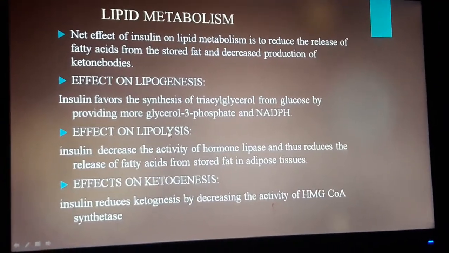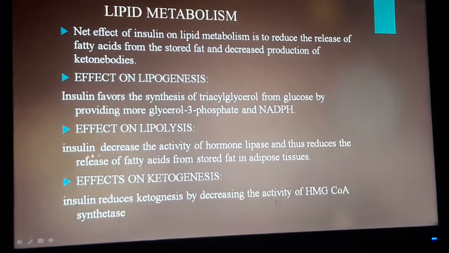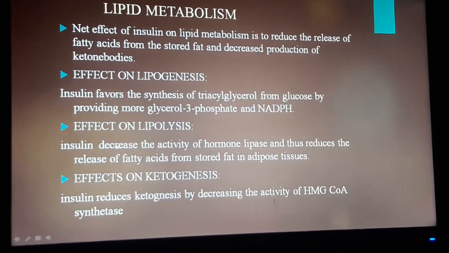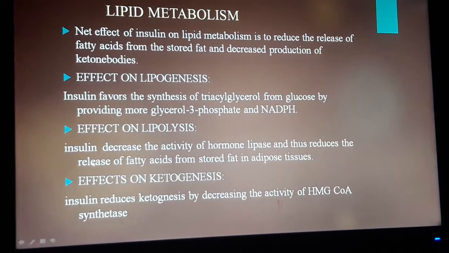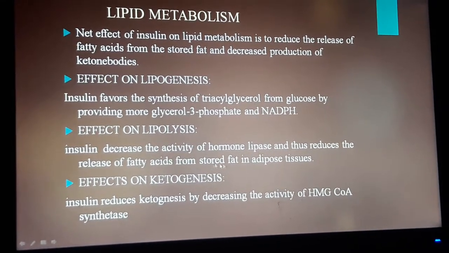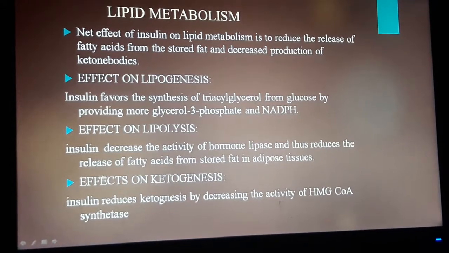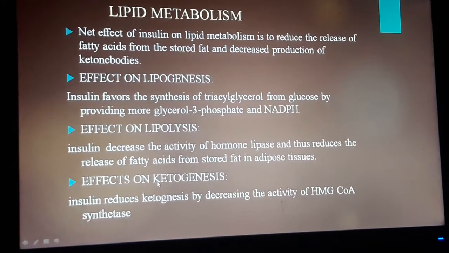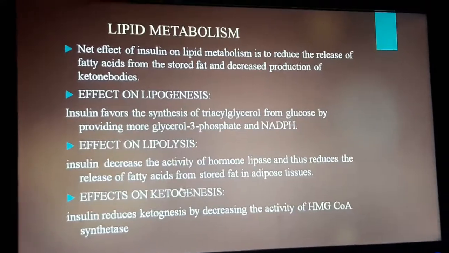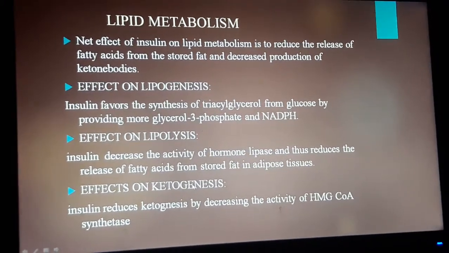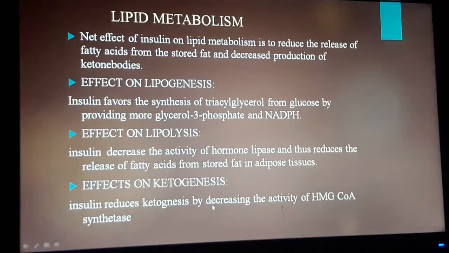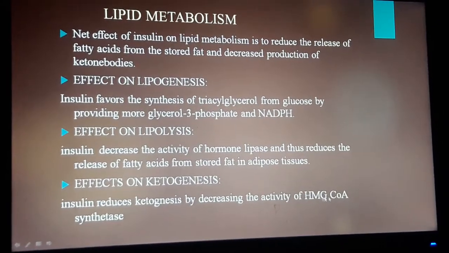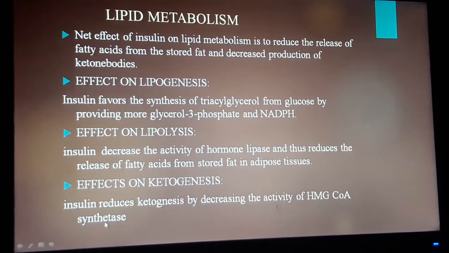Then effects on lipolysis, that is breakdown of lipids. Here insulin decreases the activity of hormone-sensitive lipase and thus reduces the release of fatty acid from stored fat in adipose tissues. Then next, effect on ketogenesis, the synthesis of ketone bodies. Here insulin reduces ketogenesis by decreasing the activity of HMG-CoA synthetase.